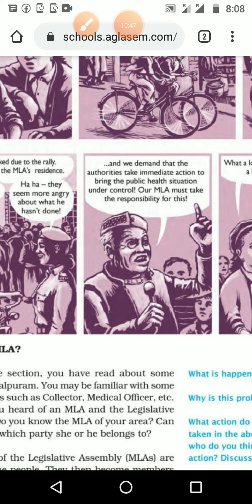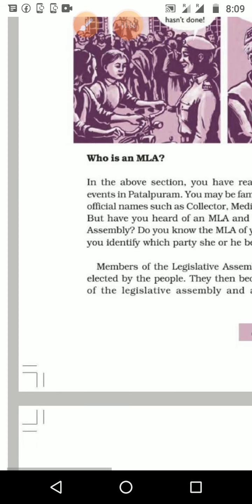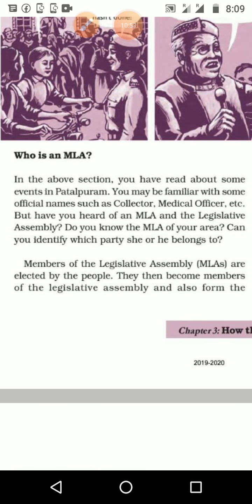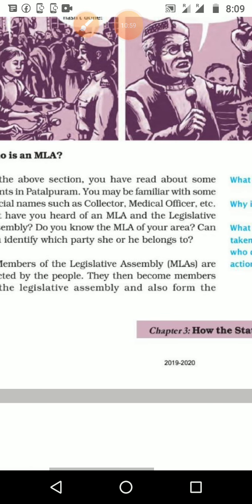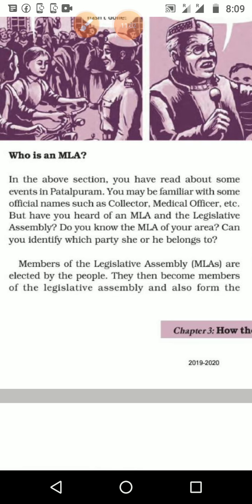So in the lesson it will come what you mean by a ruling party and what you mean by an opposition party. Up to 10th standard we need all these words. Again and again it will come in 8th standard, 9th standard, 10th standard also. Okay, now we are moving to the next topic, that is MLA.